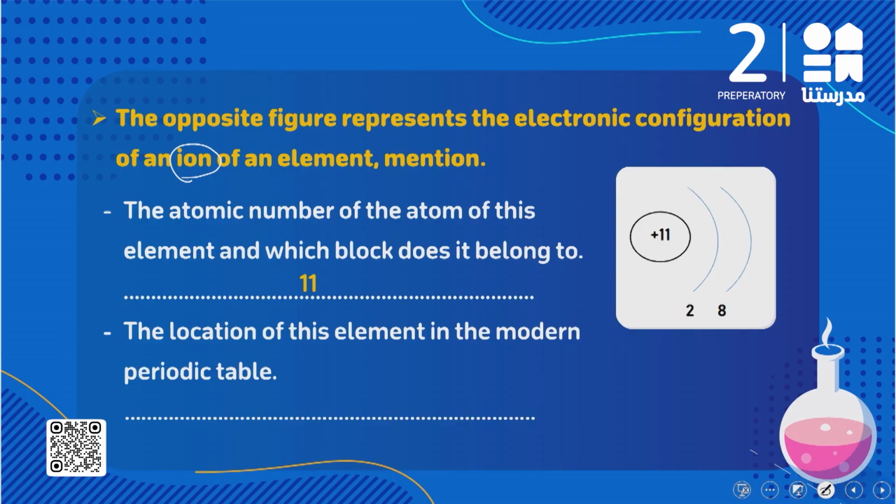طب what about the number of the group؟ أنا عندي الـ 11 تاني again، هنا K L M يعني 2، 8، 1. فهو موجود في period كام؟ Period 3 عشان احنا عندنا 3 energy levels. طب what about the number of group؟ الـ outermost energy level هنا فيه 1 electron، so this element exists in group 1A.